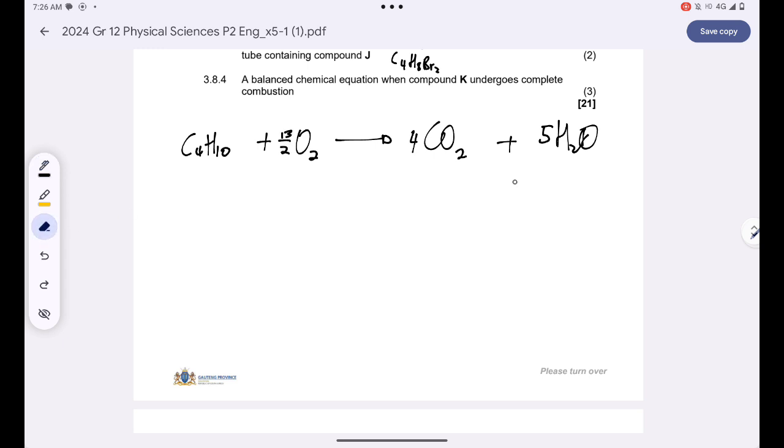Yes, this is balanced, guys, but we should not write our stoichiometric coefficients as fractions. We must write them as integers. So how can I remove that denominator? If I multiply everything over here by 2, I can simply remove that denominator.